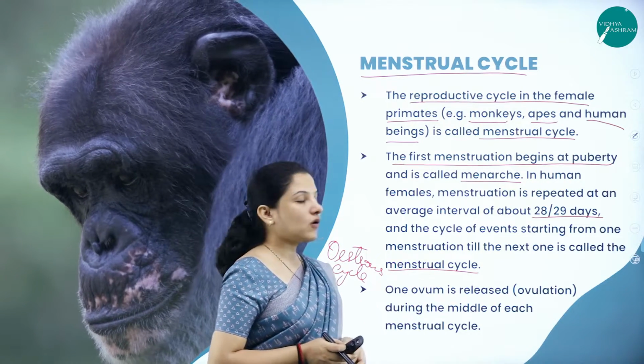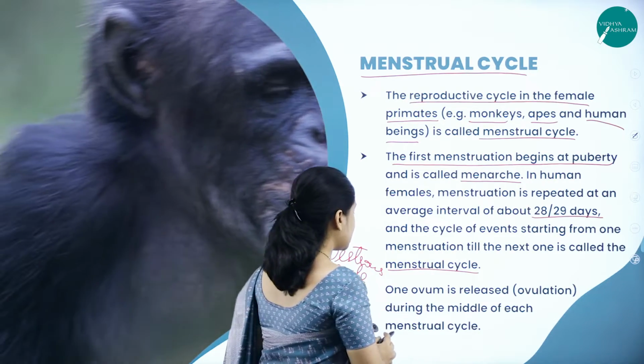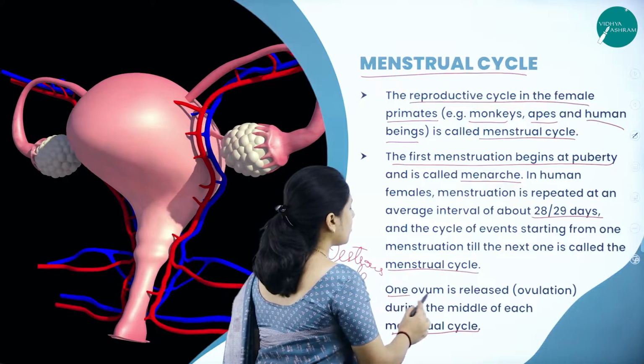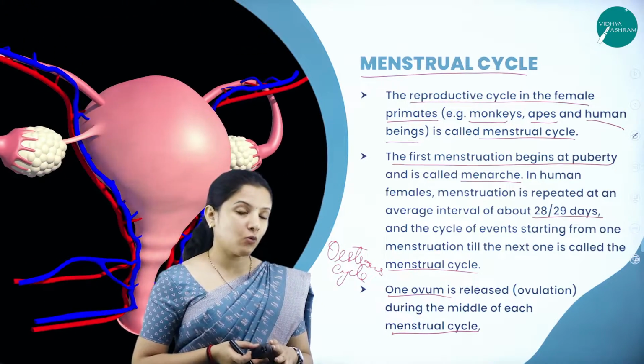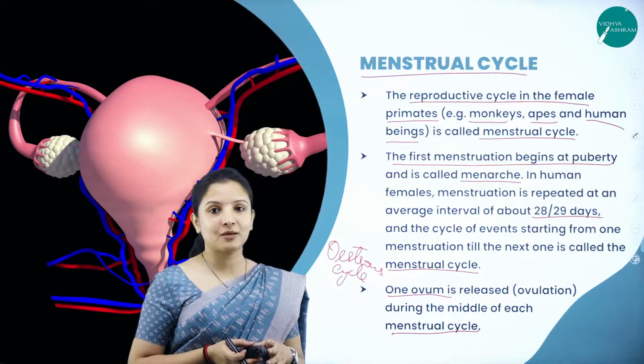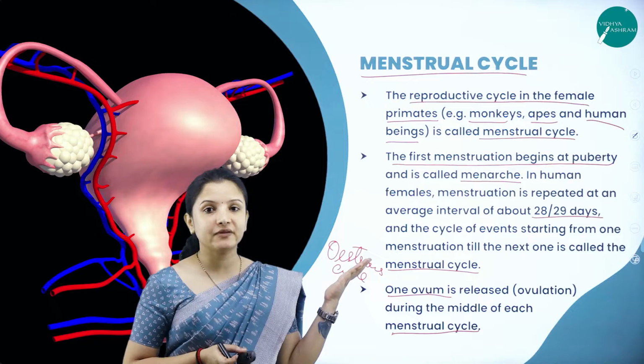Once the ovum is released, which is called ovulation, during the middle of each menstrual cycle, how many ova? Only one ovum gets released, and for that one ovum, how many sperms are produced? 300 to 400 million, as we studied in the previous session, right?